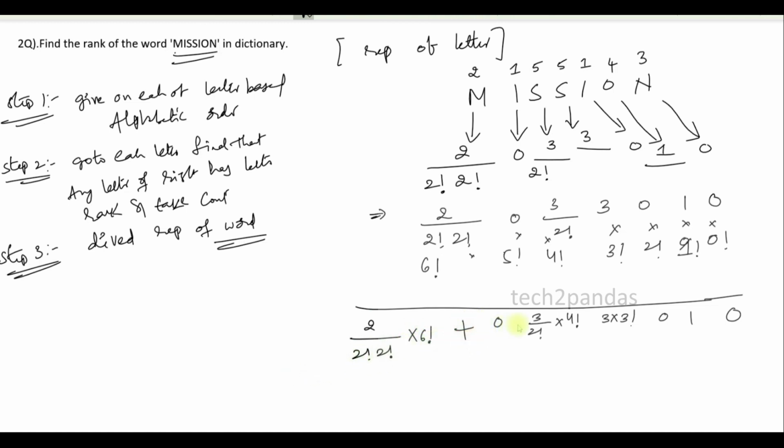Okay, add all the numbers, and finally we need to add plus 1. The final number, we need to add plus 1. So do not forget, for any kind of finding rank, in the final answer we need to add plus 1. Okay, simplify this equation.